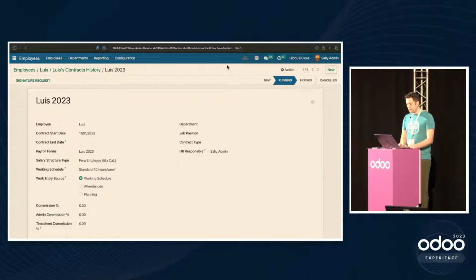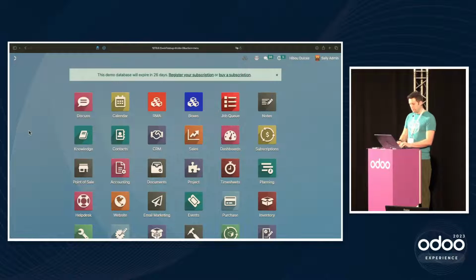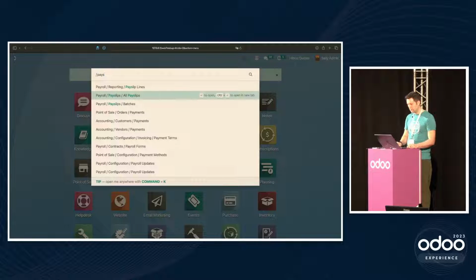So with that setup complete, it's time for us to make our first payroll. So slips.